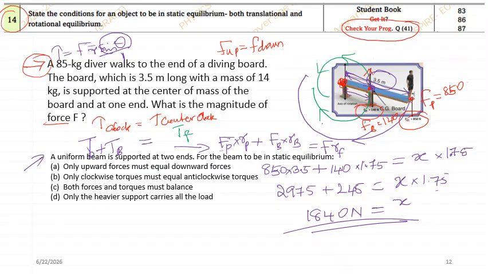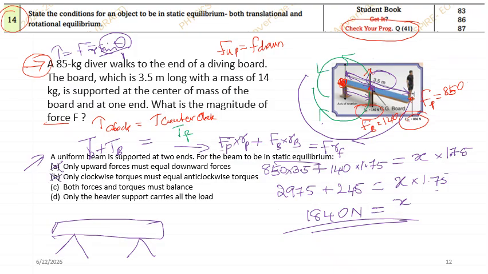A uniform beam is supported at two ends. For a beam to be in static equilibrium, I'll draw the figure. We have a uniform board which is supported at two supports. Here one support and here another support. Okay. Now, what is the condition for static equilibrium? So you will say only upward force must be equal to downward force. No, this is which equilibrium? Translational equilibrium. Only clockwise equal to counterclockwise.